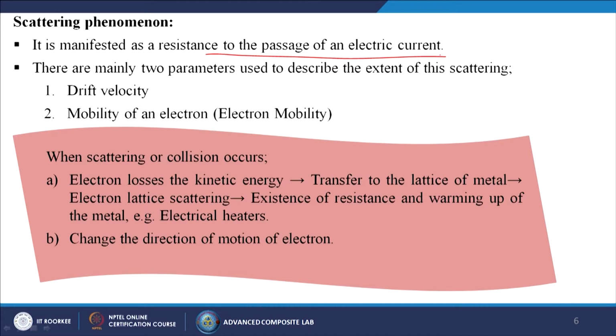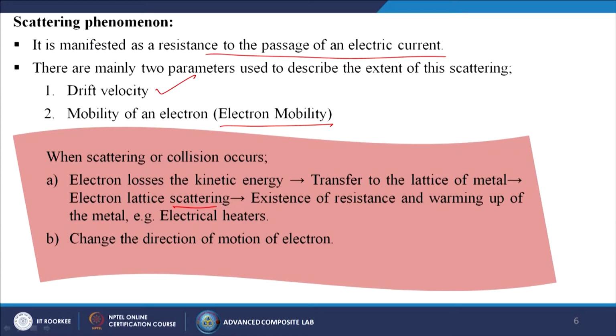There are mainly two parameters used to describe the extent of this scattering. One is called the drift velocity, another one is called the mobility of an electron, which is known as the electron mobility. When scattering or collisions occur, the electron loses kinetic energy. Of course, they will hit each other, so they will lose the kinetic energy, which will transfer to the lattice of that metal, and then electron-lattice scattering will take place, which gives rise to the resistance and warming up of a metal like electrical heaters.